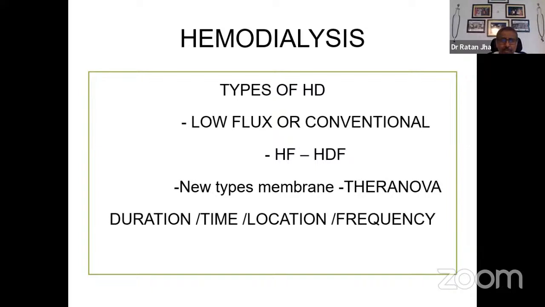There are newer types of membranes which have come, like Terranova kind of filters, which have the benefit of hemodiafiltration and at the same time have a higher flux for use during dialysis with a conventional machine.